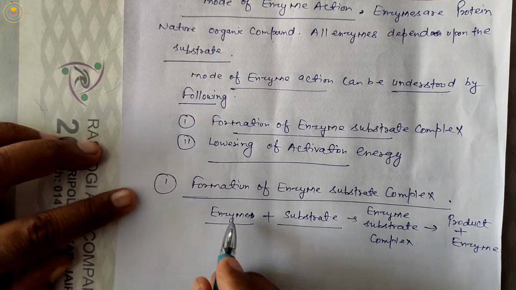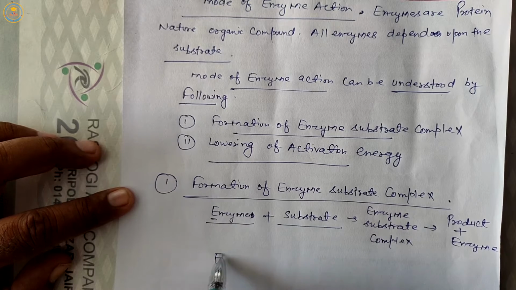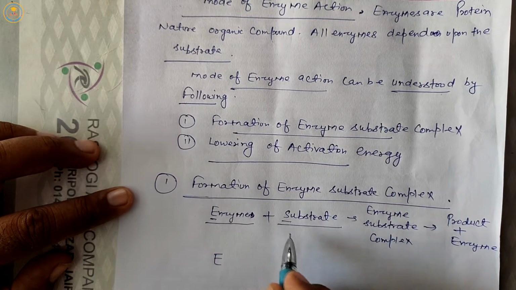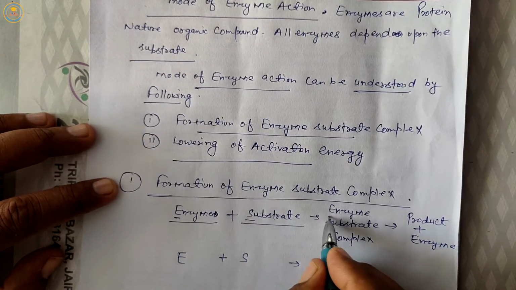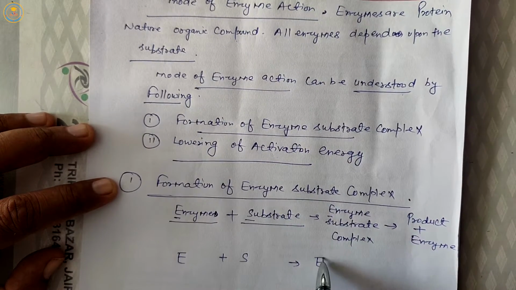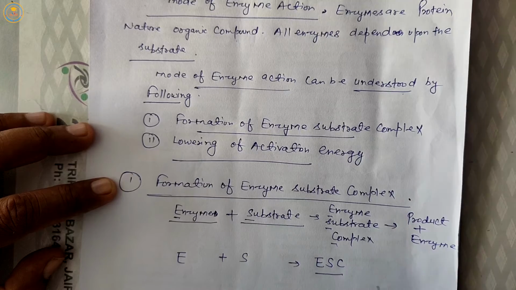Students, in the word enzyme the first letter is E, in substrate the first letter is S, and complex first letter is C, so it means ESC.